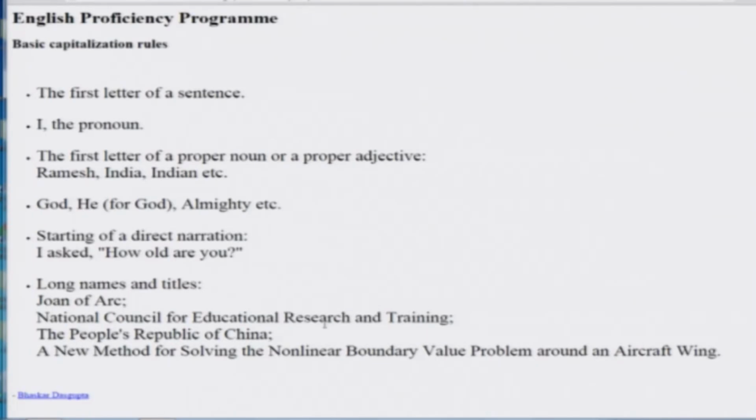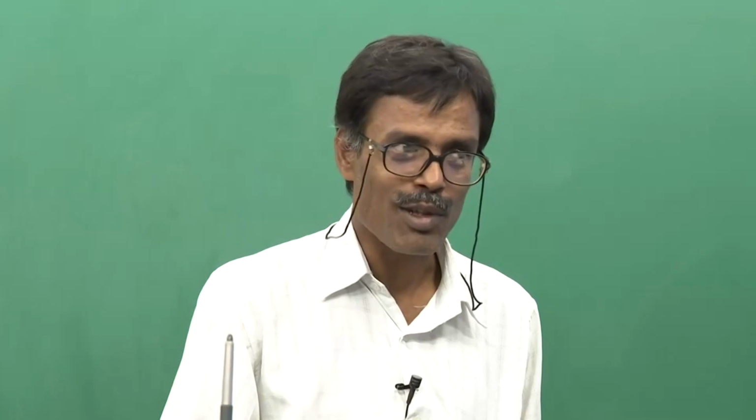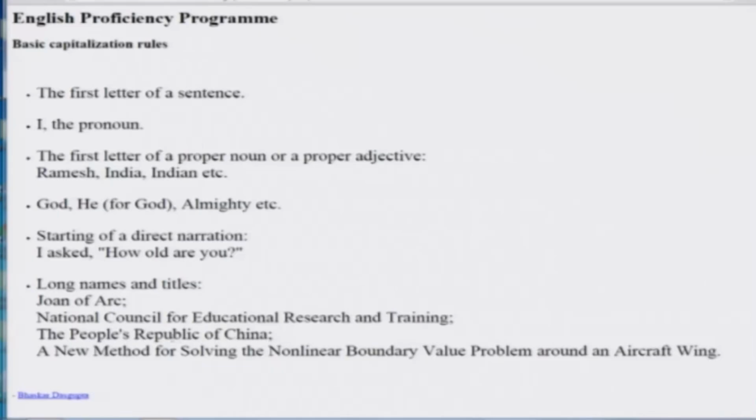Now there are two things, research and training. If there were something else, for example, suppose there is an analysis here, just in case, then how it would go? It would go National Council for Educational Analysis, comma, Research and Training. Now, in order to ensure that nobody confuses this comma with this thing, I have decided that I will put a semicolon here. Because some another long name could have come.